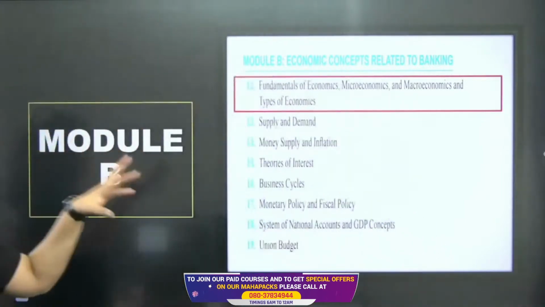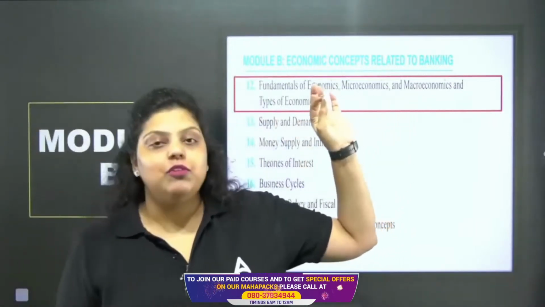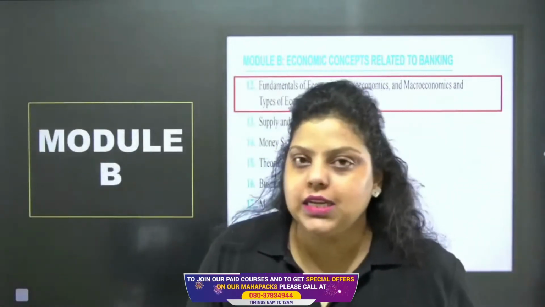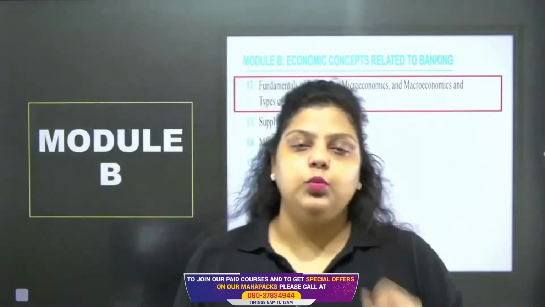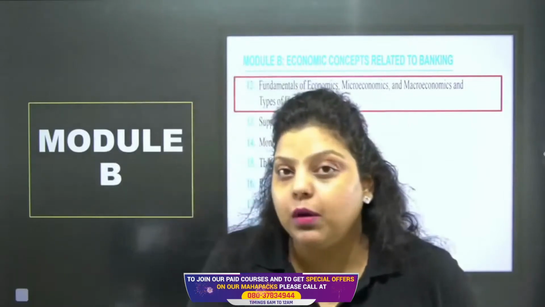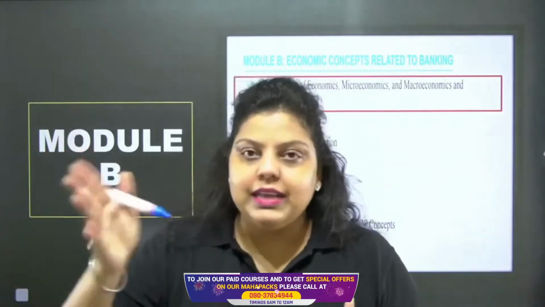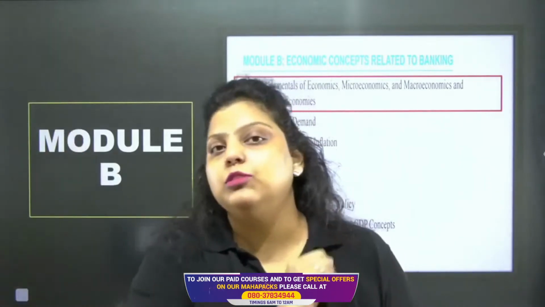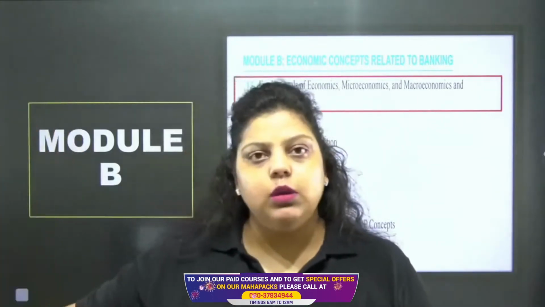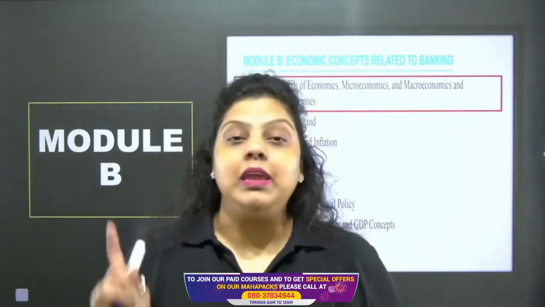Apart from that, this economics has been divided into two branches, that is micro and macro. So Mr. Ragnar Frisch in 1933 divided economics into two branches, that is microeconomics and macroeconomics. Now microeconomics is a type of study in which you are studying the individual. So when you study at the individual level, that is known as microeconomics. You are studying individual person, individual entity, individual business, that is known as microeconomics.